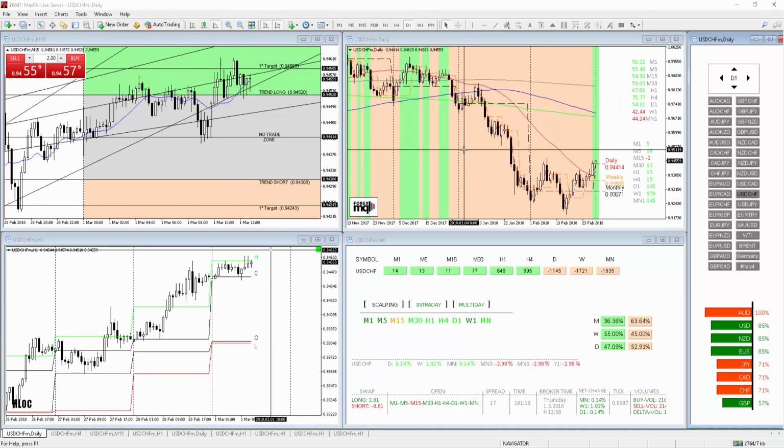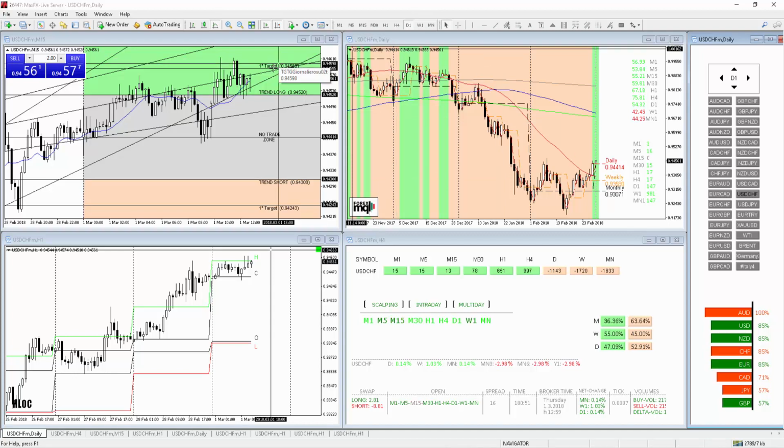US dollar Swiss franc is moving in a slight bullish tendency with a confluent price action and a bullish percentage confluence up to the monthly level. We have an RSI above 50 on every time frame up to the daily, and a 71% short Swiss franc against an 85% long US dollar. So should the market remain above 0.9452, we may have a slight continuation to the upside.